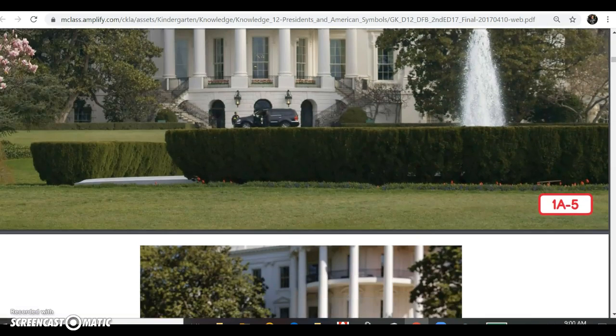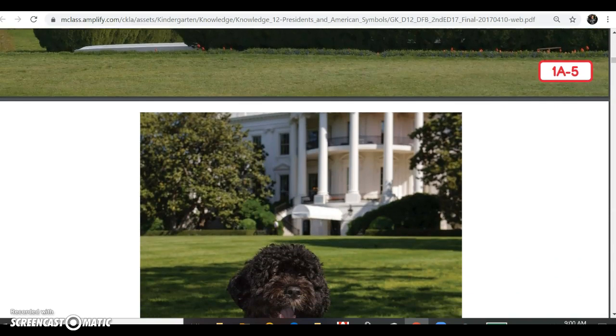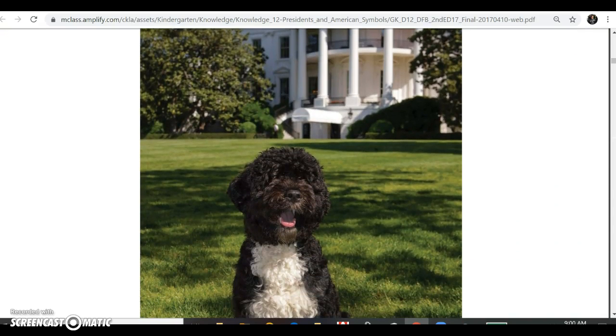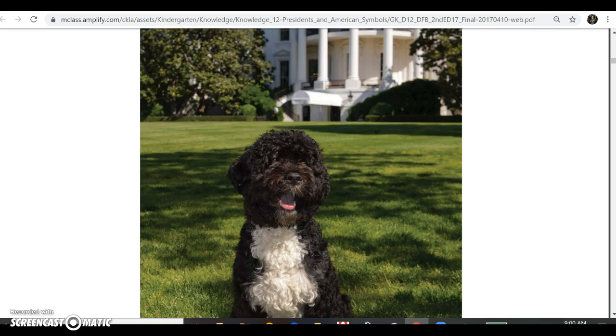Have you seen this picture of this dog? His name is Bo, and he lives with President Barack Obama and his family. You will hear more about President Obama in a later read aloud. When President Obama was chosen to be our president in 2008, he promised his daughters they would get a dog to live with them in the White House. Bo moved into the White House about 3 months after President Obama and his family moved there, and one of his favorite activities was playing outside with President Obama's daughters.